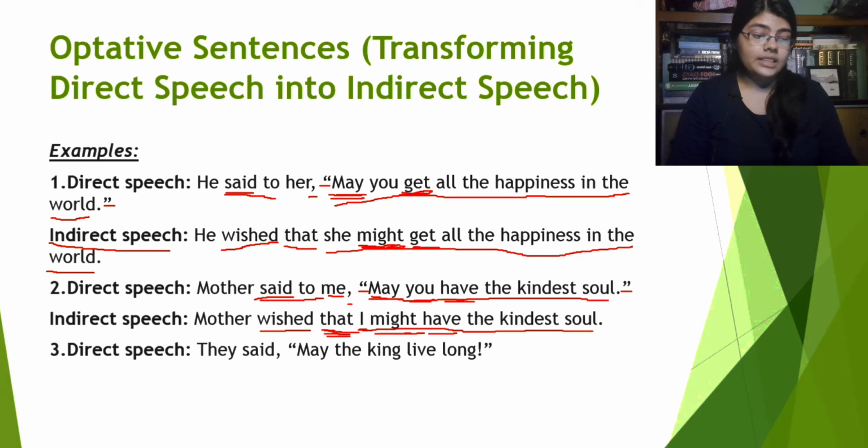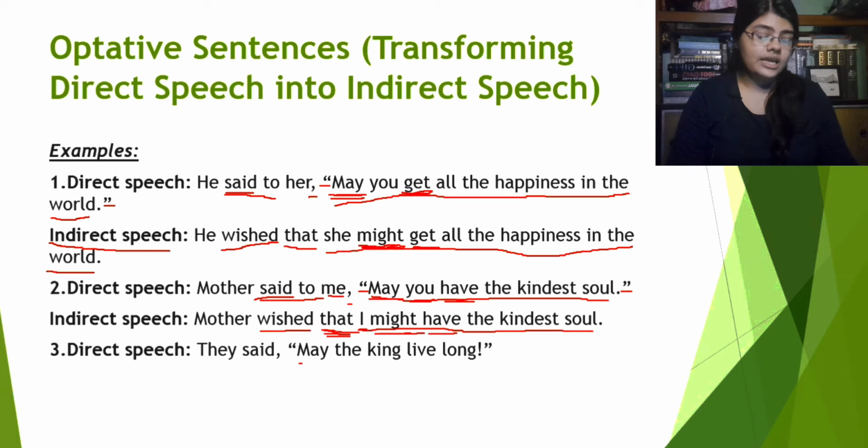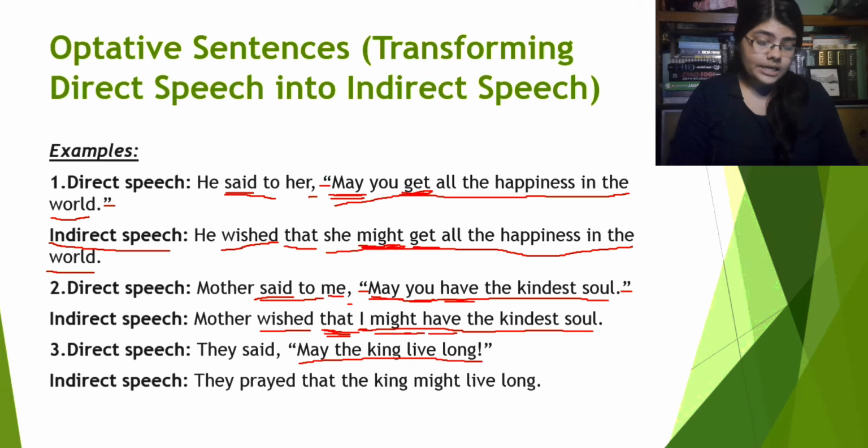Direct speech. They said, may the king live long. Again, may the king live long. This is a prayer. So how are we changing this into an indirect speech? They prayed that the king might live long. What is happening here? Again, said will be changed into prayed. We saw that either said changes into wished or prayed, right? Now the comma and the inverted commas will be obviously omitted. We will put a that.